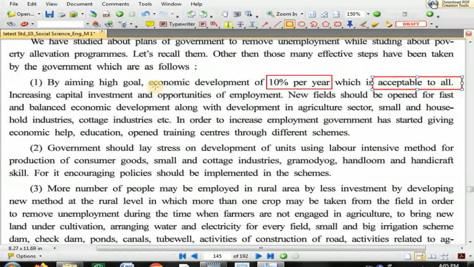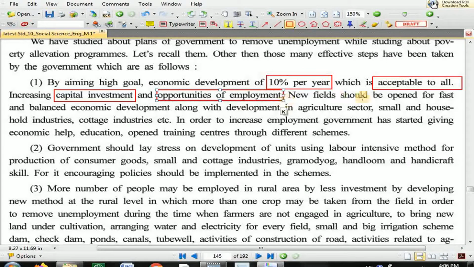Increasing capital investment and opportunity of investment. Investment in terms of capital, when somebody starts a company and others invest their money in that company, is called capital investment. Capital investment and employment opportunity, both will increase if we achieve 10% per year economic development growth.